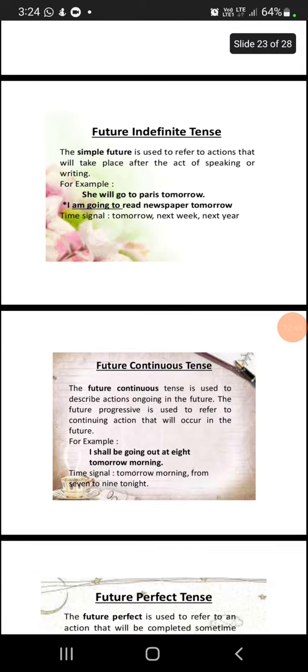And the next one is future continuous tense. The future continuous tense is used to describe actions ongoing in the future. The future progressive is used to refer to a continuing action that will occur in the future. For example, I shall be going out at 8 tomorrow morning. So here the time signal is tomorrow morning, from 7 to 9 tonight.